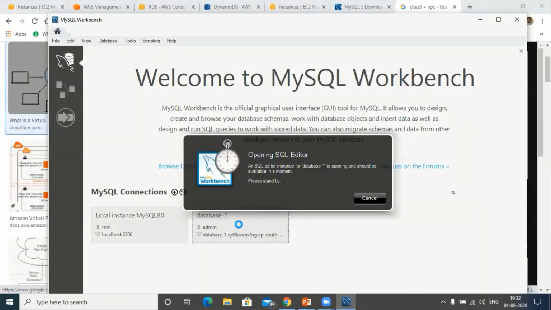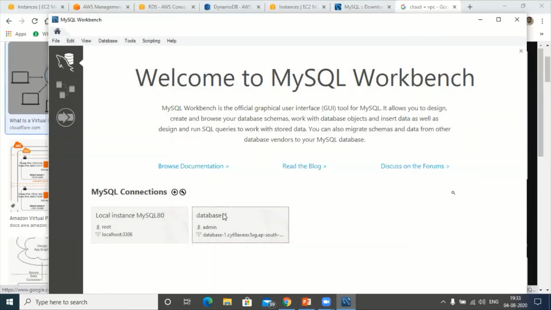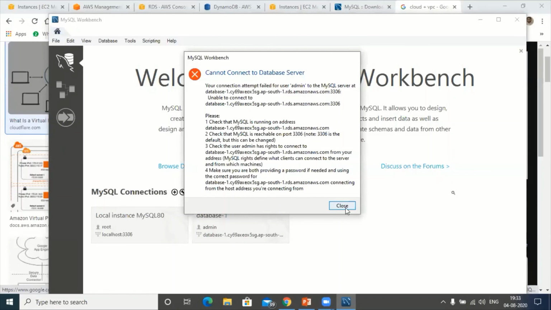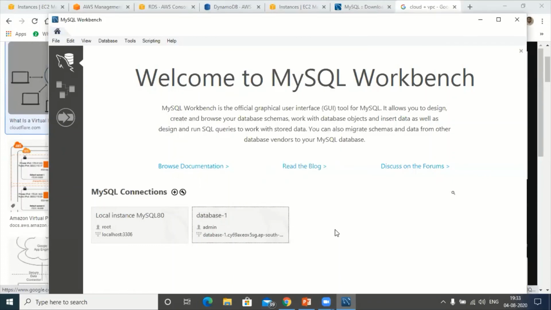In the next session we will see how to query the structure, how to create the tables and how to create the items, etc. Let me test this whether it will give us the main dashboard or not. No. Okay, so this is how we are connecting. Now our database is connected. Some more configurations are required here.